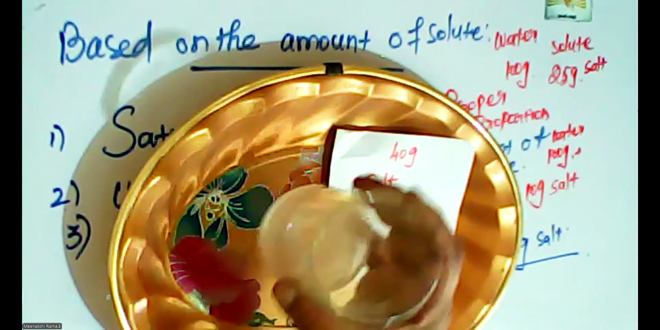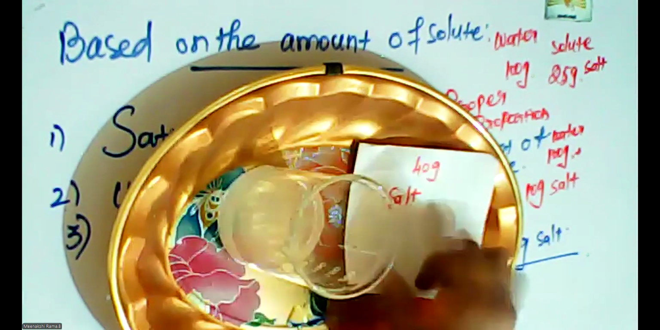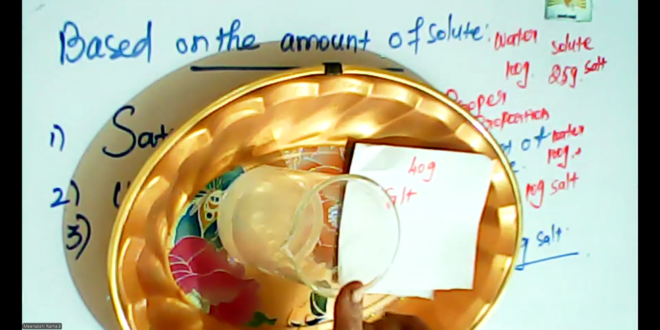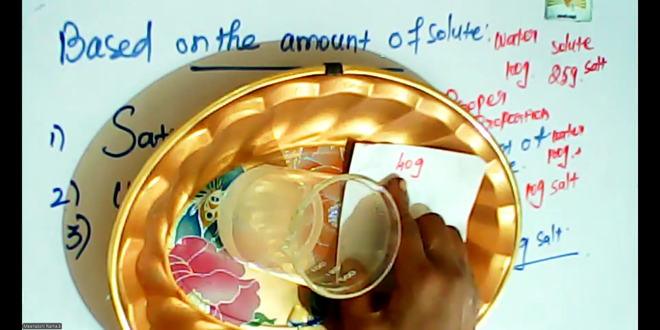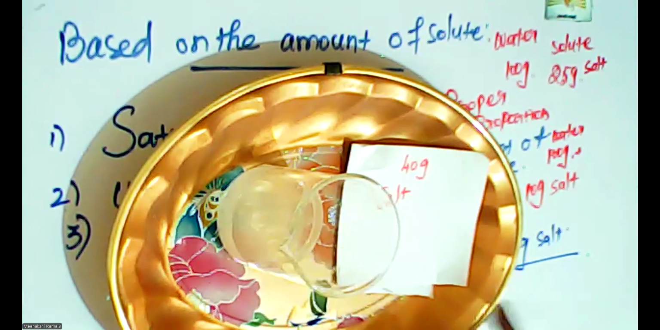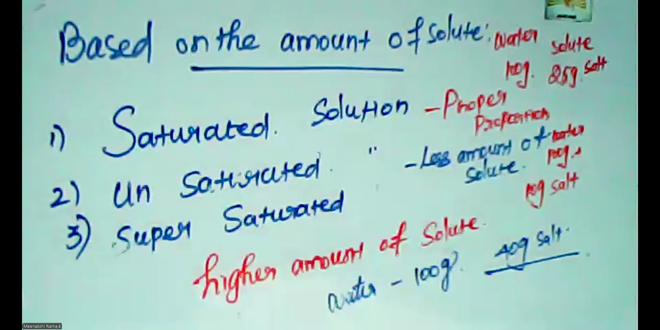So like this, 100 ml of water containing 40 gram of salt means this type of solution is called a supersaturated solution, because the normal level is exceeded. So this is called the supersaturated solution. So this is also clear? Based on the amount of solute, we can classify the solution into three types: saturated, unsaturated, and supersaturated solution.